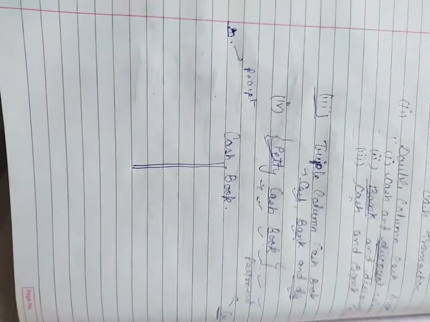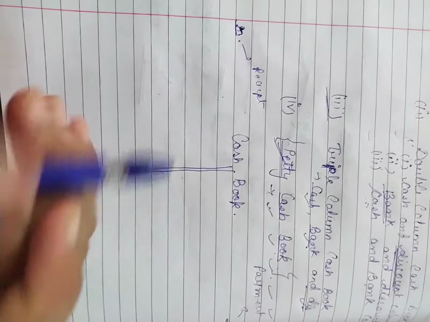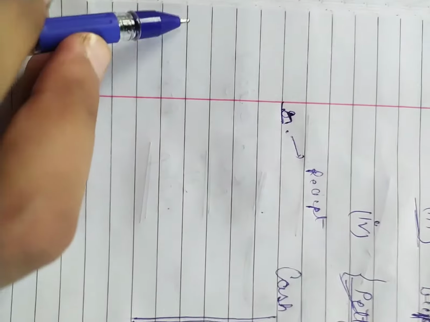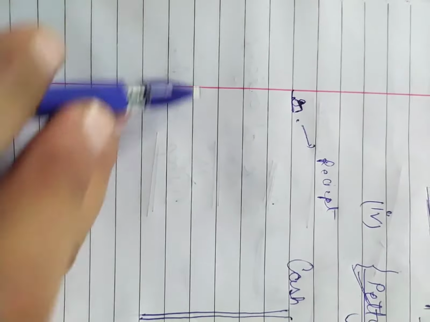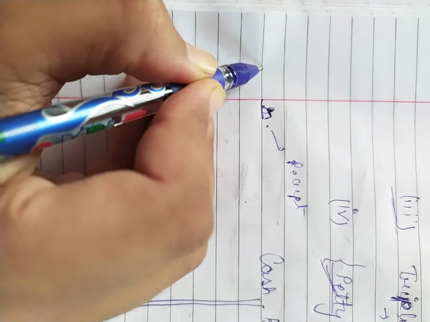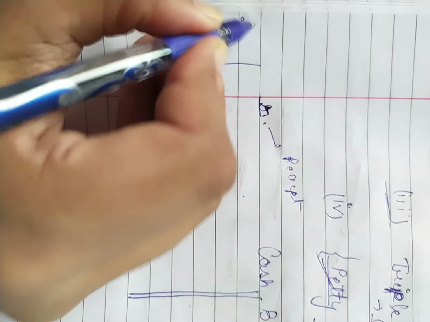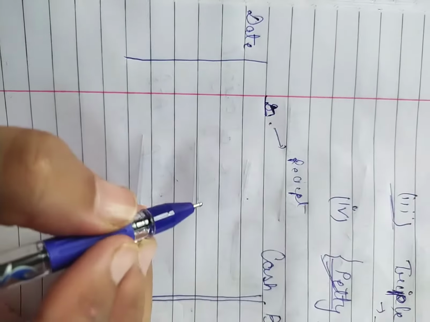Now I am making the columns on both sides. So let's start with the debit side. Students, I am using the margin line also so that I can prepare it very easily. First column we will prepare for the date of the transaction.